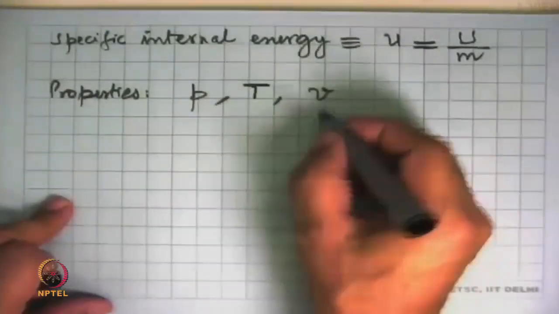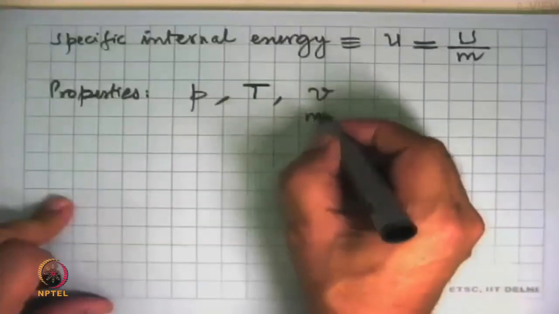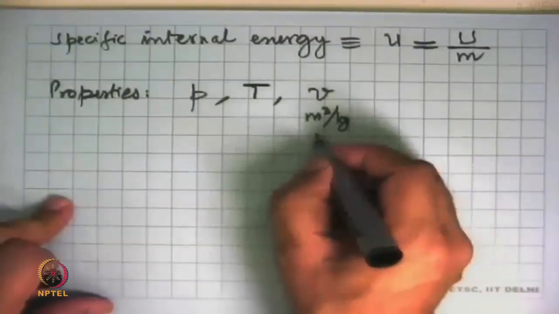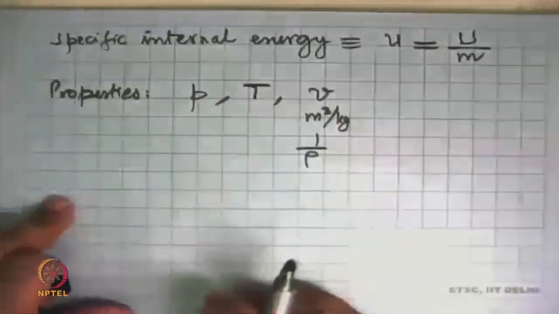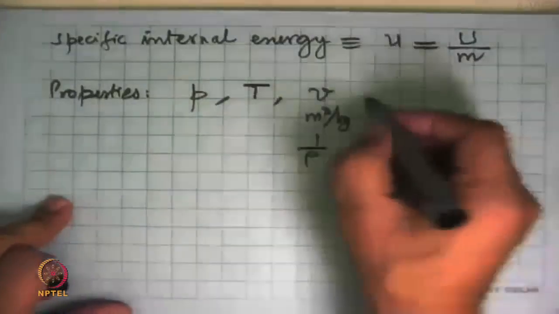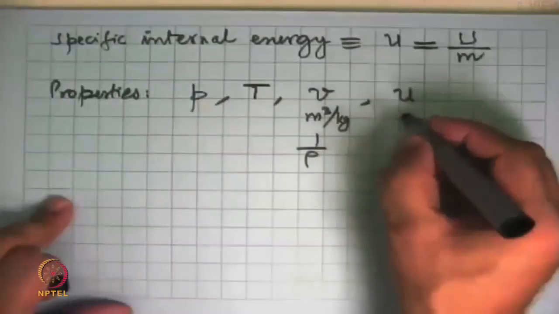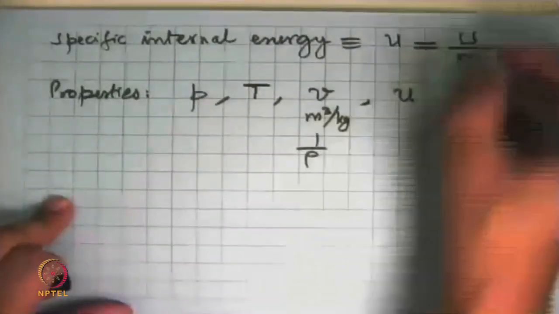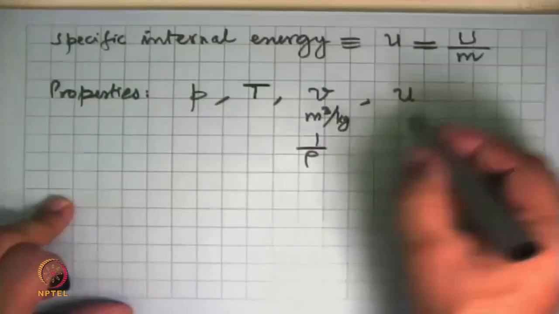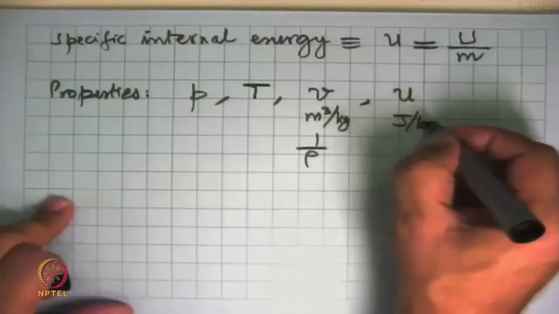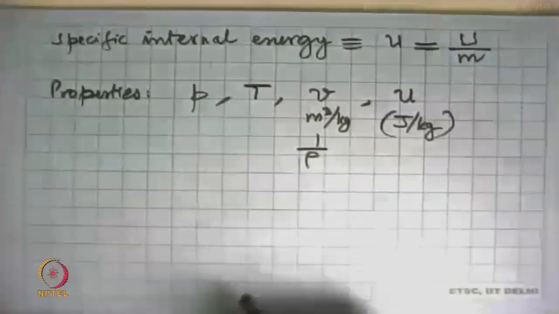We had already come across specific volume, meter cube per kg, which is the inverse of density, kg per meter cube. And now we have added a fourth to the list, specific internal energy, whose units would be energy over mass, joules per kg.